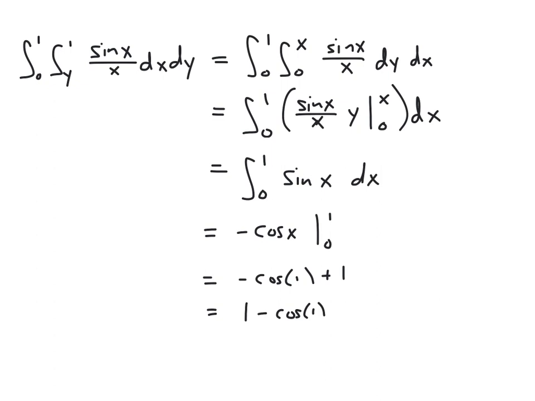Right? Now, the one thing I will point out before we go on to another example is that whenever we have to switch the order of integration like this, you do need to pay attention to the region. You can't simply change the x to the y and flip the integrals around. Notice here that even though the outer integral remained 0 to 1, the 0 to 1 means something different in each case. On the integral on the left, that 0 to 1 means 0 to 1 along the y-axis. And this 0 to 1 means 0 to 1 along the x-axis. So even though those outer integrals look unchanged, we are actually measuring something different with each of these.